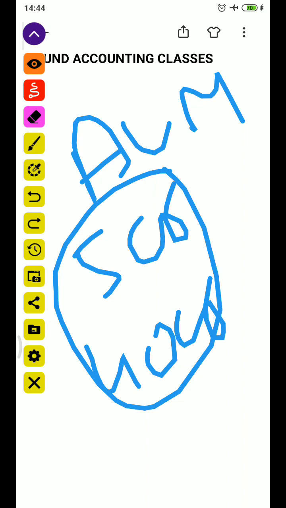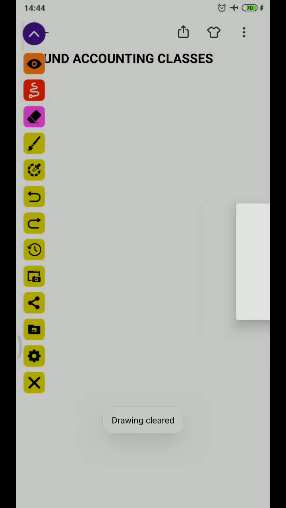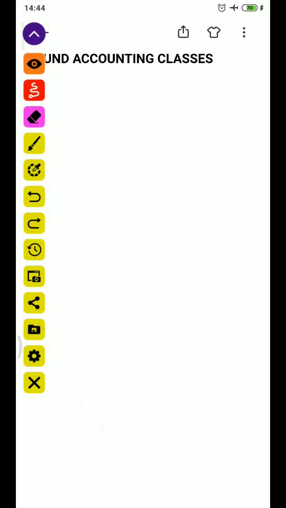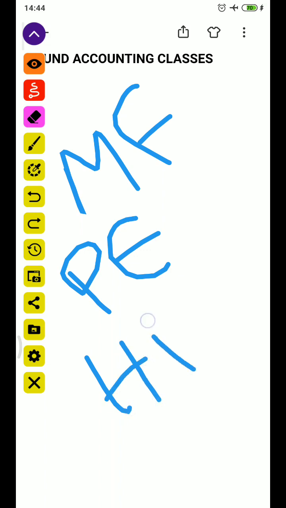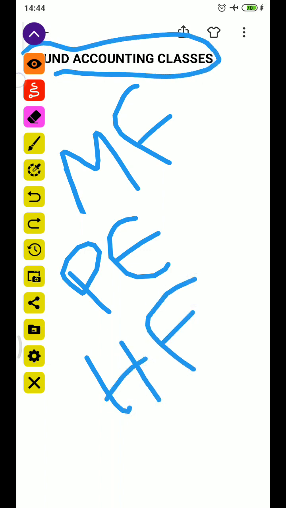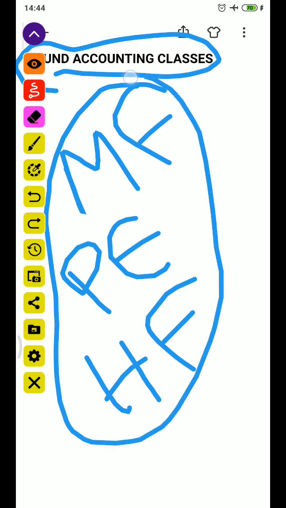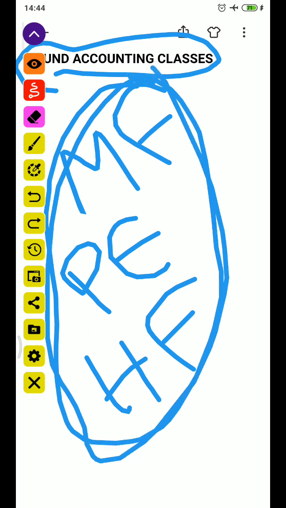To offer different types of investment opportunities, AMCs launch different funds, like equity funds that invest in shares, or funds that invest in bonds. In different types we have three types. One is mutual fund, and we will discuss more on mutual funds. One is private equity, and one is hedge funds. So the total fund accounting classes will cover these three concepts. These are the three syllabus areas: mutual fund, private equity, and hedge fund.